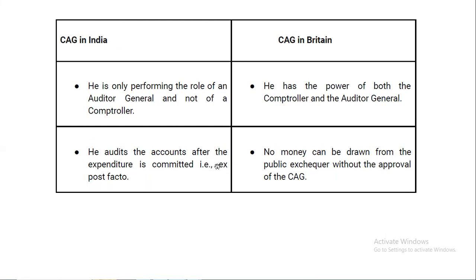That is ex post facto. So in India, ex post facto, and in the case of Britain, what happens? No money can be drawn from the public exchequer without the approval of CAG. In this case also, CAG has more power, here in Britain. Okay, it is the country of Britain.